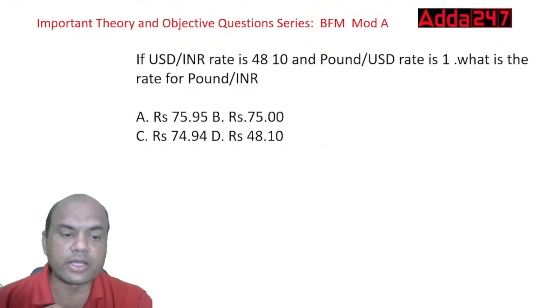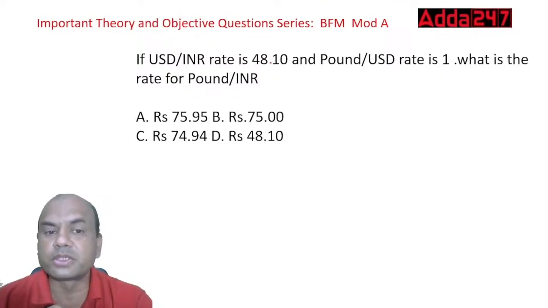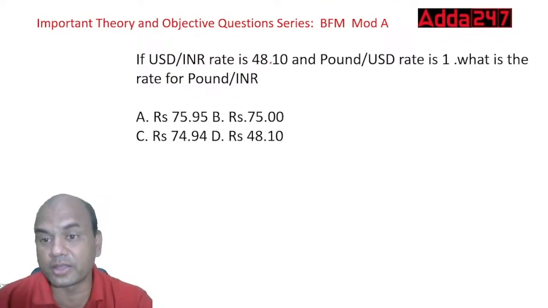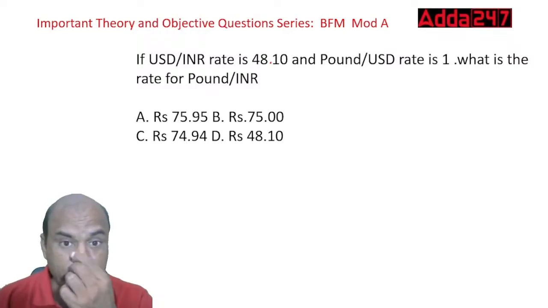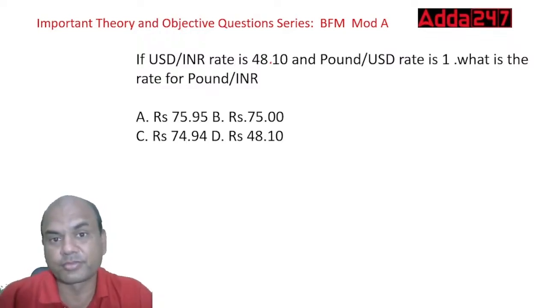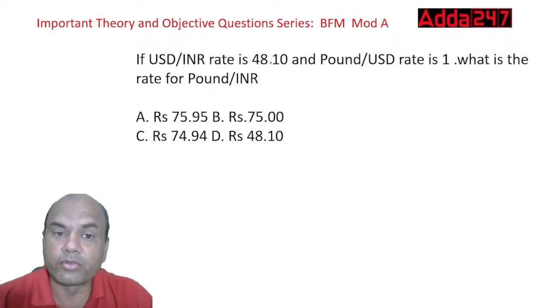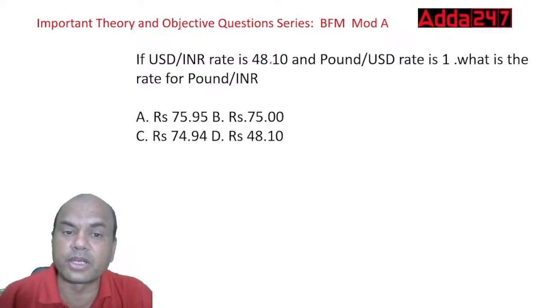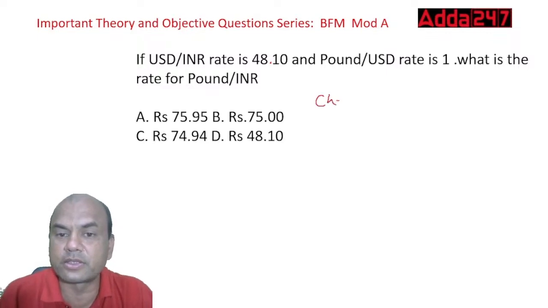If the USD to INR rate is given as 48.10 and the pound to USD rate is given as 1, what is the rate of pound to INR? Now, what is to be used over here? We'll be using the chain rule, right? What is the chain rule?